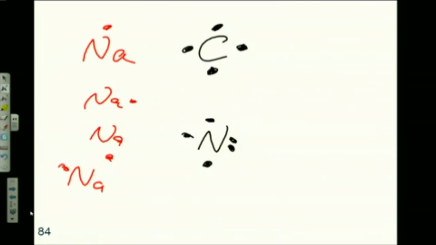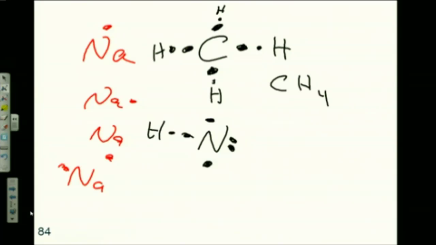Because hydrogen's going to bring 1 electron, and they're going to pair up. And this is methane. But for nitrogen, it only takes 3.